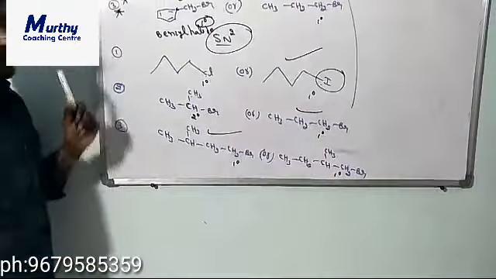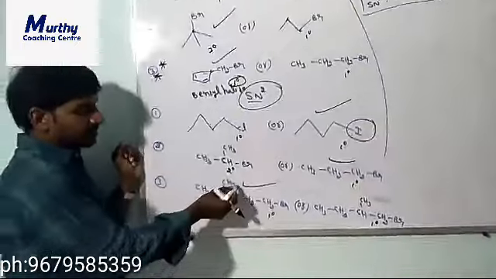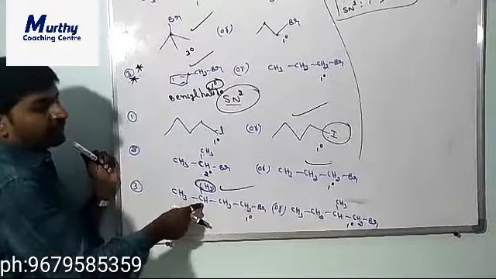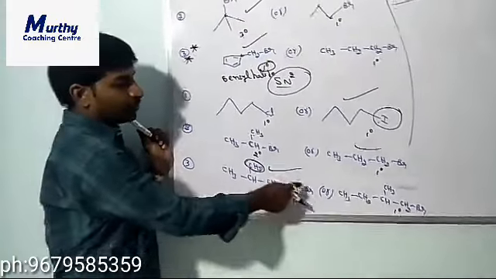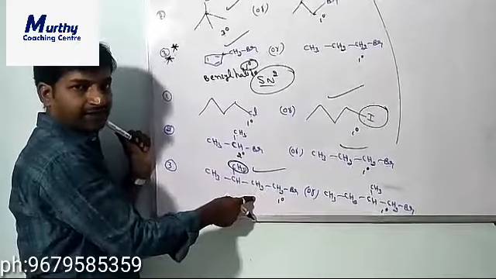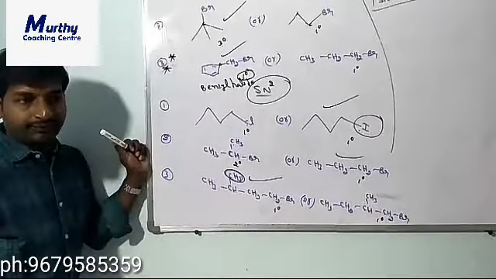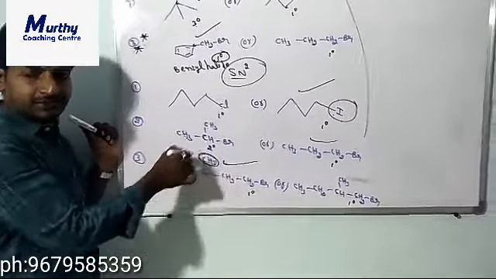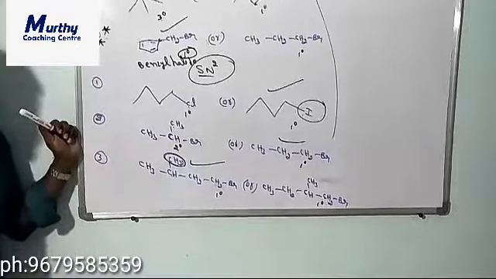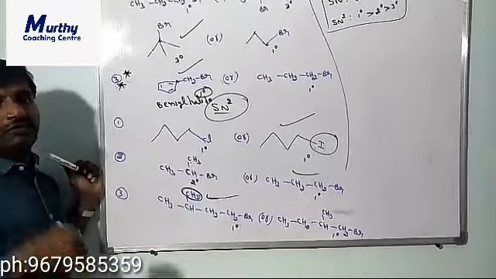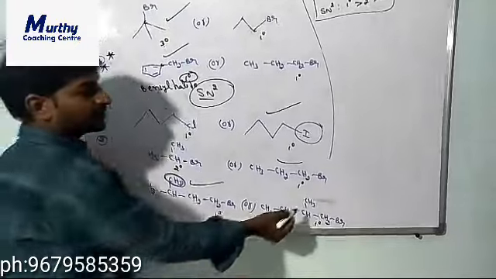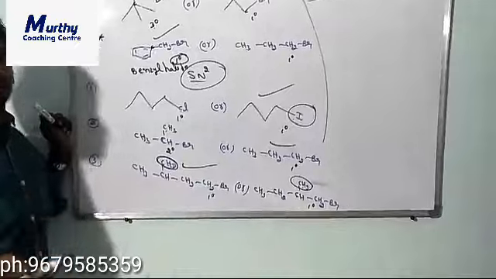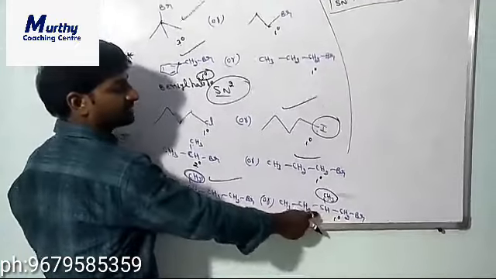this one is more reactive because this methyl group is located far away from the halogen. That means the compound with more distance between the CH3 group and the halogen will be more reactive. Clear? This methyl is located far away from the halogen, so it will experience less steric effect. The one with less steric effect will be more reactive. Next, this one has the CH3 located near the halogen. It will experience more steric effect, so that's why it is less reactive.